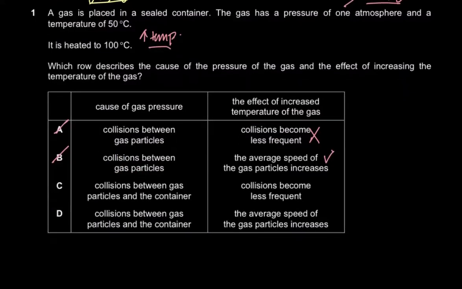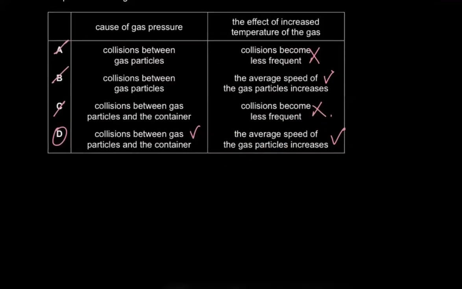And then collisions become less frequent? No, sir, collisions become more frequent, right? So the average speed of the gas particles increases. Yes, the average speed of the gas particles increases, and there are collisions between gas particles and the container. So D is the right option. Option C is also wrong because of this: collisions become less frequent. No, collisions become more frequent. And that's the first MCQ.